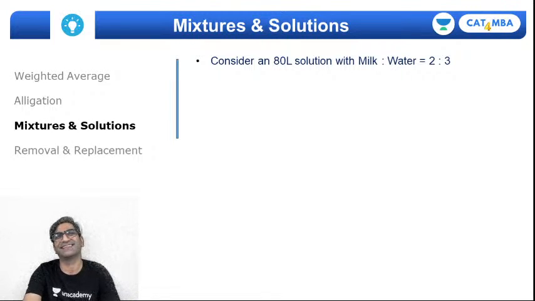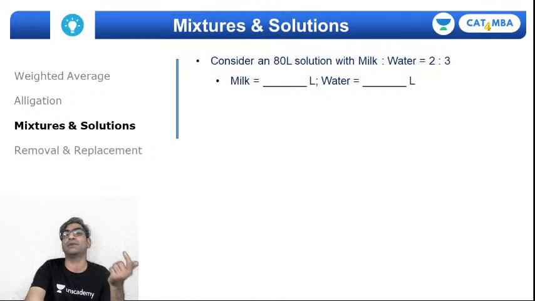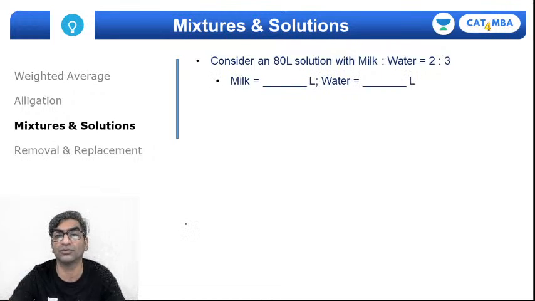Well, I think the first and foremost thing is to be able to convert percentages and ratios into values and back and forth, right? Let's understand this quickly by way of an example. I have an 80-liter solution with milk and water in the ratio 2:3. Parts of a whole will help me calculate milk and water. How much is milk? So milk is 2 parts out of a total of 5 parts. So 2/5 of 80 and 3/5 of 80 would be milk and water respectively, right?